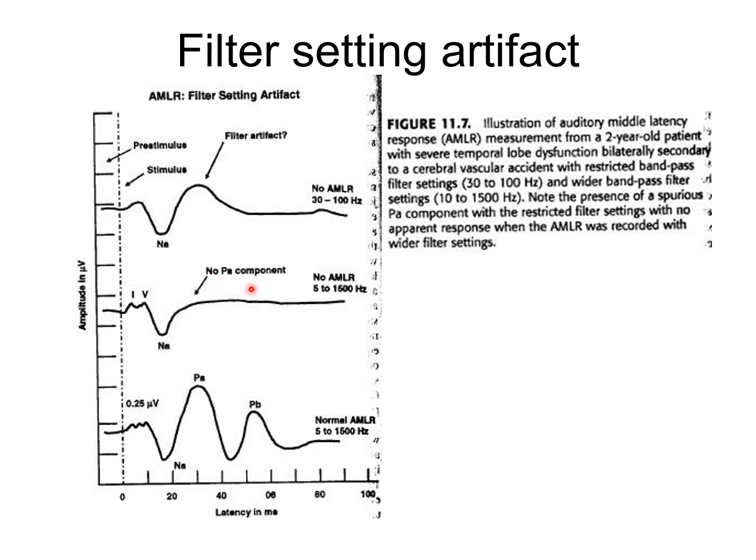On the other hand, if we use a narrow filter setting, such as 30 to 100 Hertz, we could produce an artifact that looks very much like the PA component. We don't want that to happen. We don't want such confusion. As a result, don't use a narrow filter setting. It will produce ringing artifact. The bottom waveform shows a recording from another patient, which is totally normal, and we can see the NaPa and Pb. So just so you know, this slide shows the ringing artifact produced by a narrow filter setting.